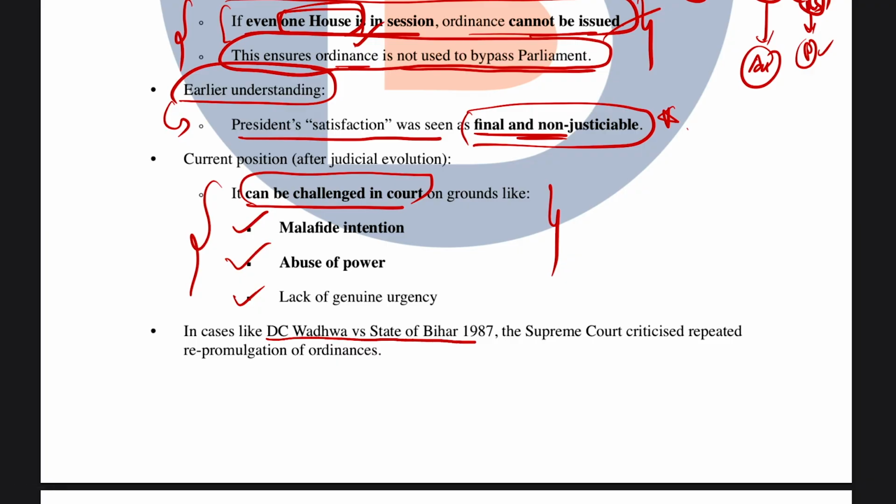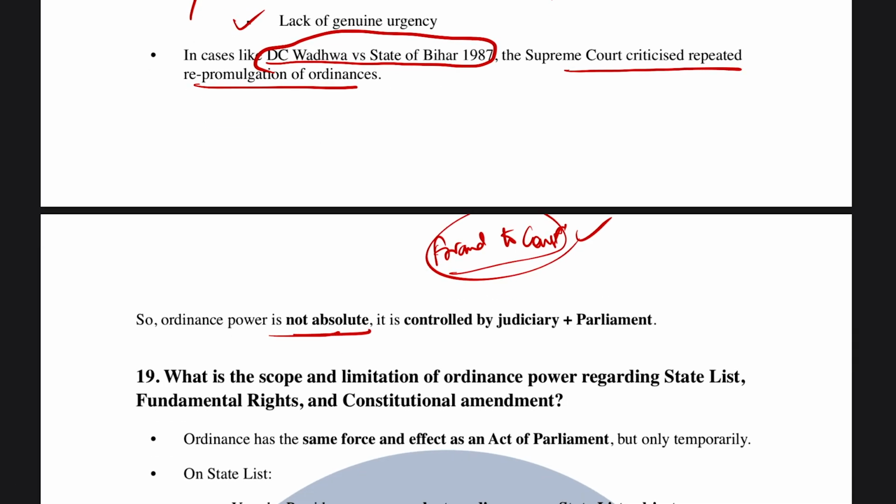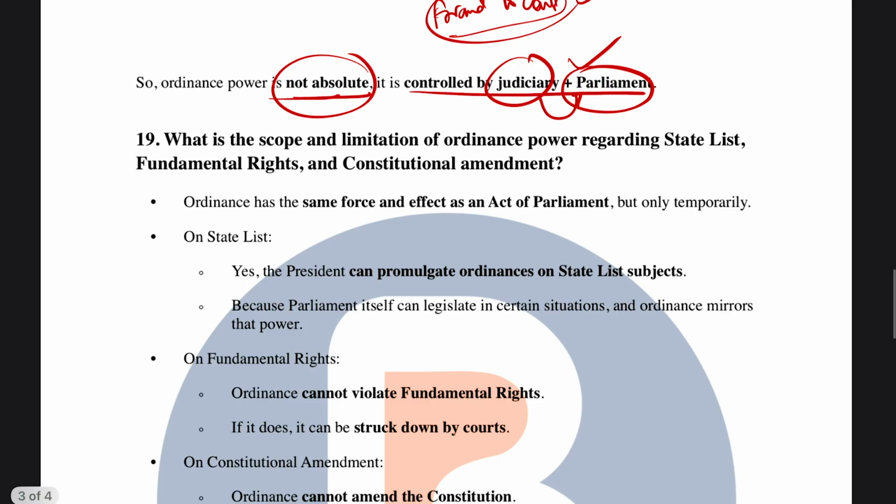Also, a very important case, D.C. Wadhwa versus State of Bihar, 1987: the Supreme Court criticized repeated promulgation of ordinances, and even said that repeated repromulgation of the same ordinance can be considered a fraud on the constitution, right? So basically, ordinance power is not absolute; it is controlled by the judiciary and also by the parliament. So this you have to remember.